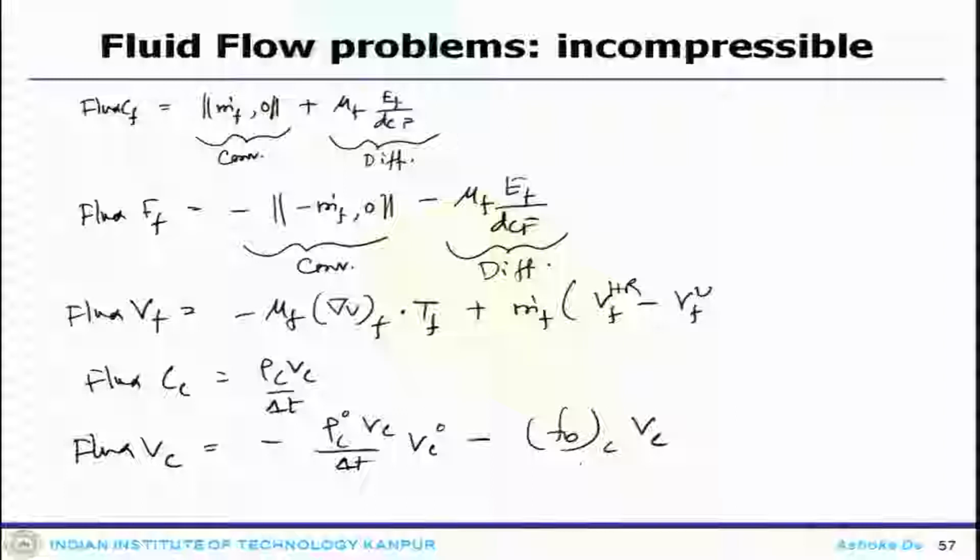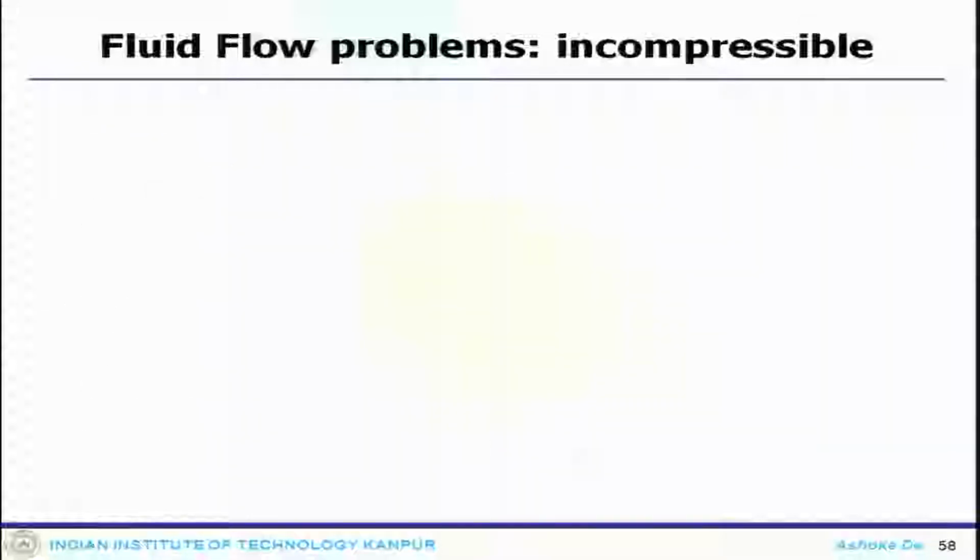That affects the convergence, and that is why we need to do some sort of under-relaxation. Since the system appears to be stiff, we use an under-relaxation factor, adopting the Patankar implicit relaxation factor.